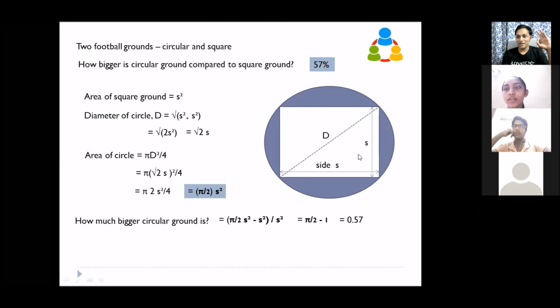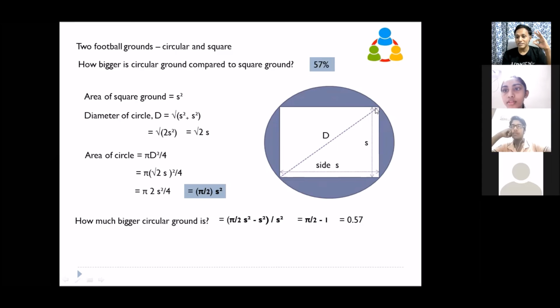From this figure, what does this 57% mean? The area of the circle is larger. That is obviously larger; by seeing here you can make it out. This 57%, can you see here in this drawing? Outside is the square. This blue portion, right? Yes. So this blue portion, whatever you see, is